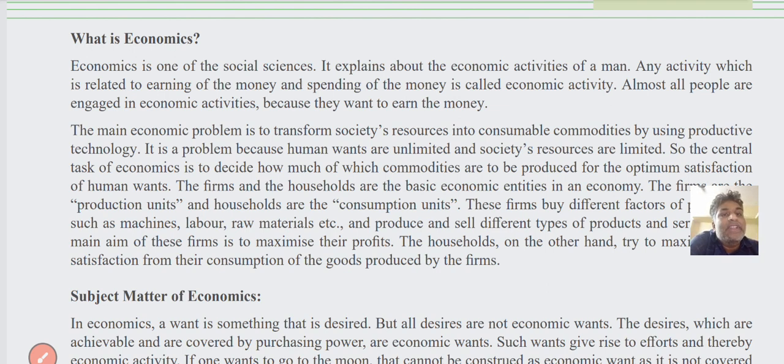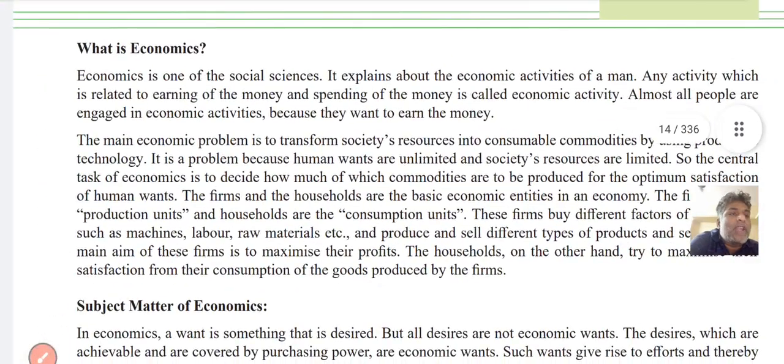Any activity which is related to money and spending the money is called economic activity. So what is economic activity? Any activity which is relating to the earning of money and spending money is called economic activity. Almost all the people are engaged in economic activity because they want to earn money.